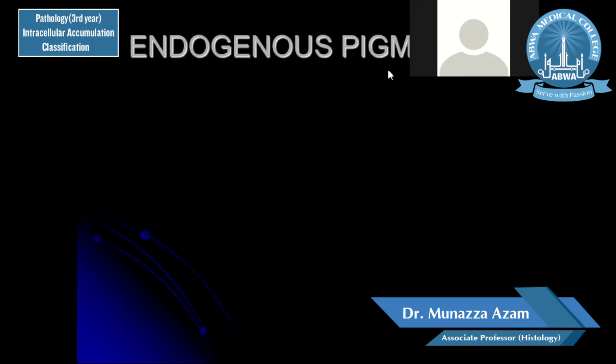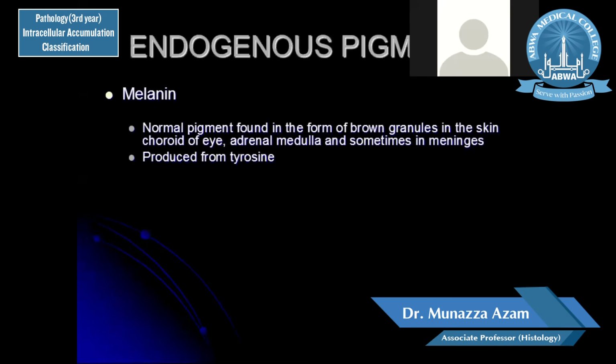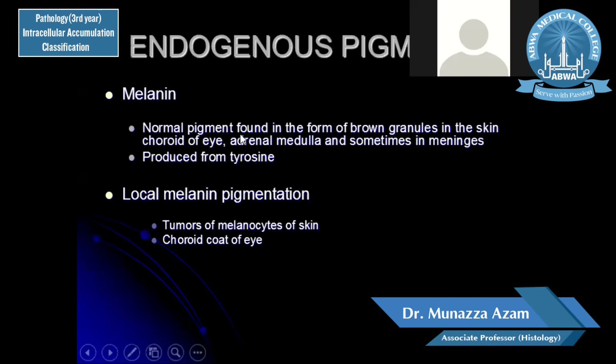There are different endogenous pigments as well, which are produced inside the body by different metabolisms. For example, melanin. Melanin is a normal pigment which is found in the form of brown granules in the skin and choroid of eye, adrenal medulla, and sometimes in the meninges. It is produced from the tyrosine. When the enzyme tyrosinase acts, then the melanin is produced. Local melanin pigmentation occurs in the tumors of melanocytes of the skin or choroid coat of the eye.